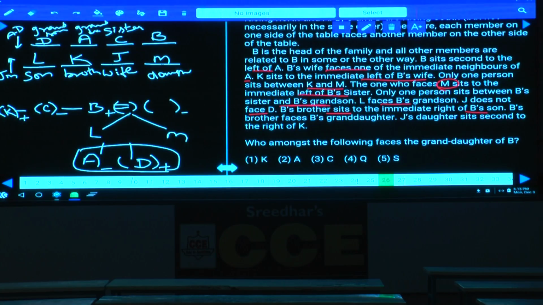Then, who among the following faces the granddaughter of B? Yes, granddaughter of B, who is that person here? K, the brother. Done? Can you work out these questions or not? Work out these questions.